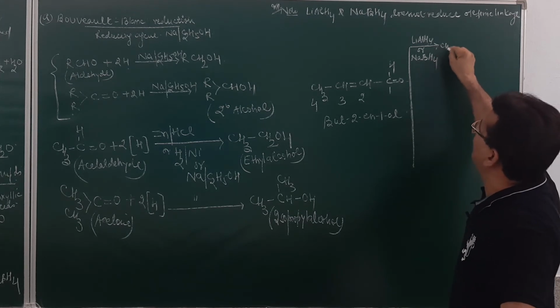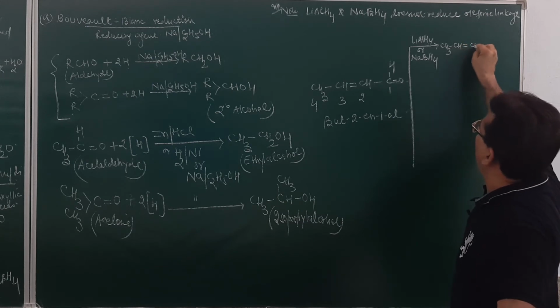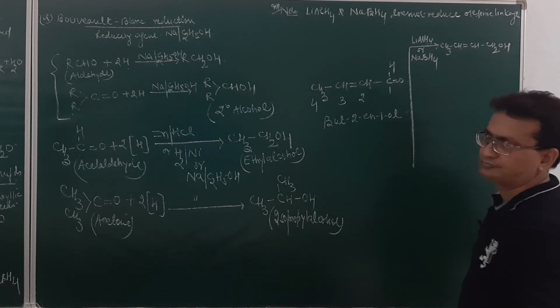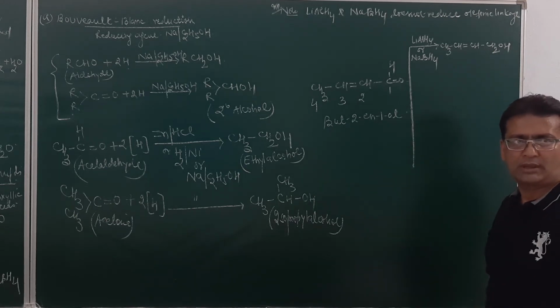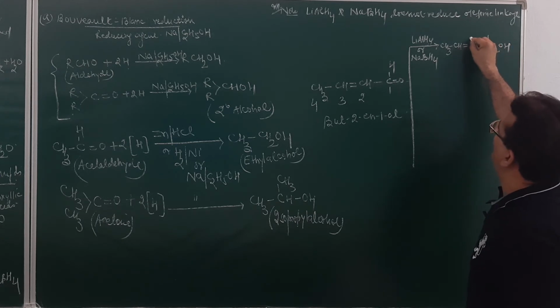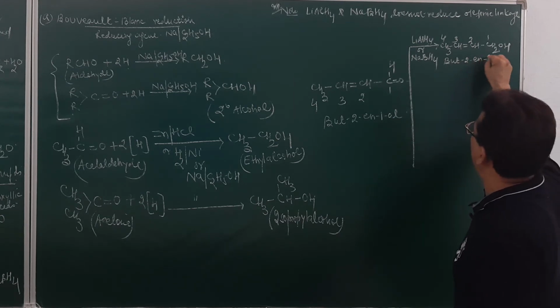and the answer in this case will be CH3, CH double bond CH, CH2OH. Yes, and the product obtained will be 1, 2, 3, 4. This is but-2-en-1-ol.